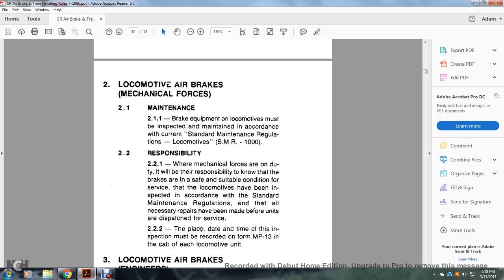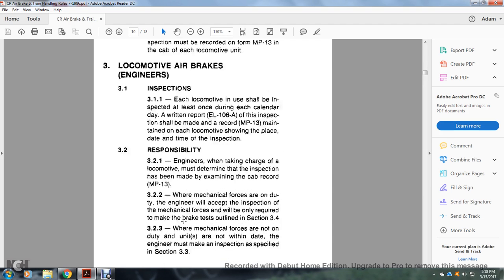2.22: The date, place, and time of the inspection must be recorded on form MP13 in the cab of each locomotive unit. Locomotive air brakes, engineers' inspection: each locomotive used shall be inspected at least once during each calendar day, with a written report, EL 106A. The inspection shall be recorded with the MP13, showing the place, date and time of the inspection.